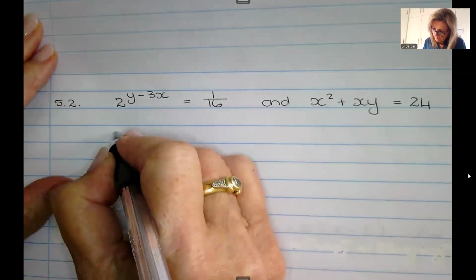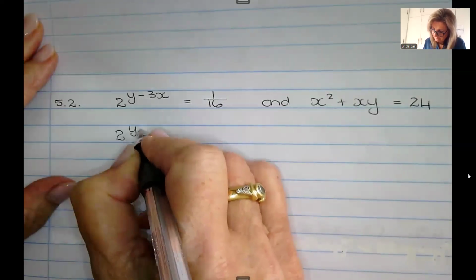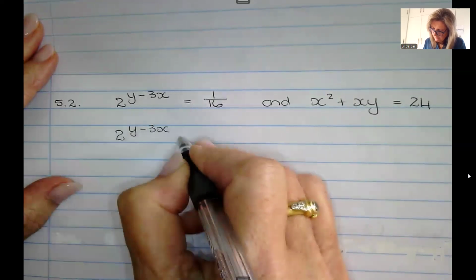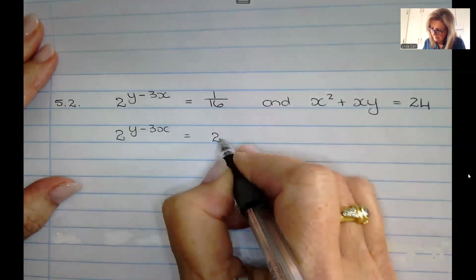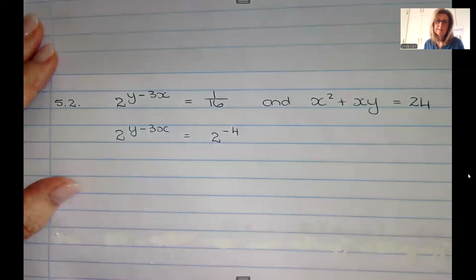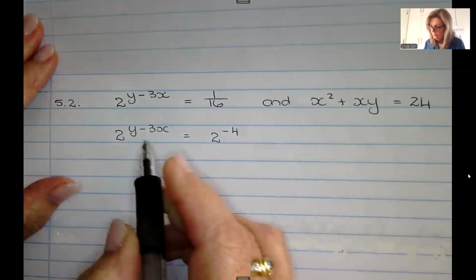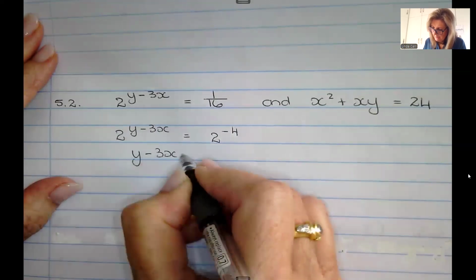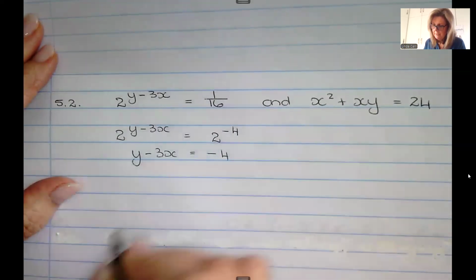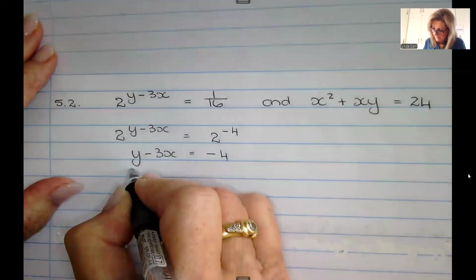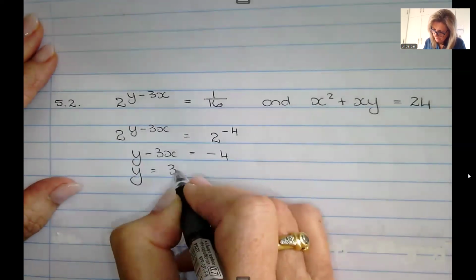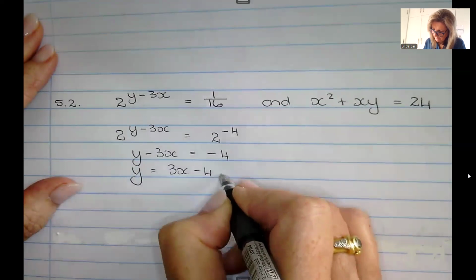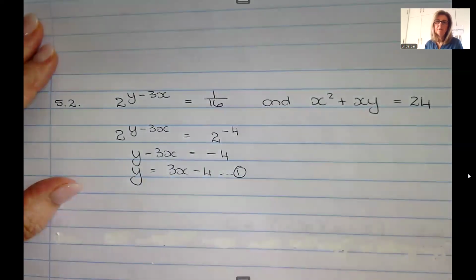So exponential equation, I think you know by now that you're aiming to get the same bases. 2 is the base, so y minus 3x is equal to minus 4. And let's just rearrange that a little bit. And that's a lovely equation 1.